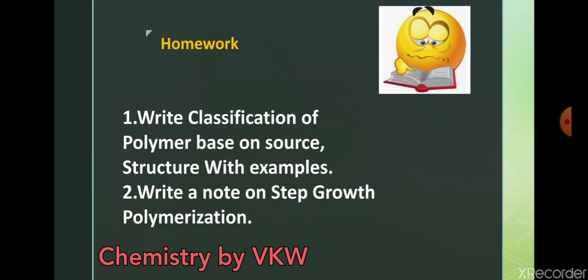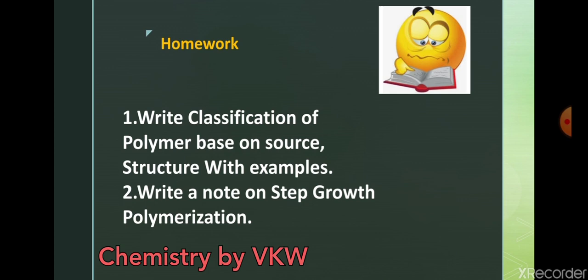Question number 1: write the classification of polymers based on source and structure with examples. Based on source, we have seen natural, synthetic, semi-synthetic. Along with examples, I want.